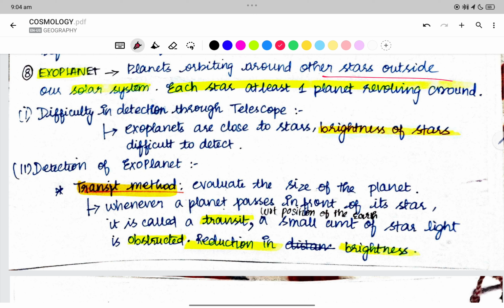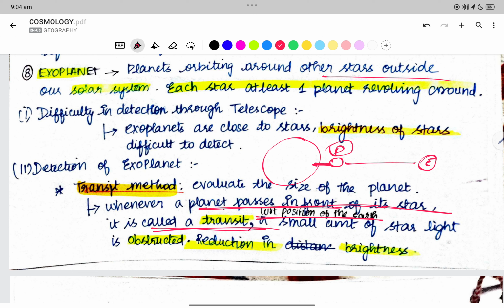So this method for determining the exoplanet is the transit method. Transit means whenever the planet is in front of the star with respect to the position of the earth. The planet is in front of the star, right? When the planet passes in front of the star, it is called transit with respect to the position of the earth. A small amount of light is obstructed. The reduction in the brightness is what we call the transit method.